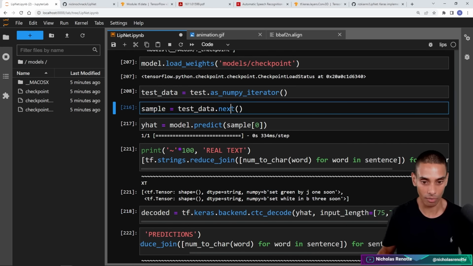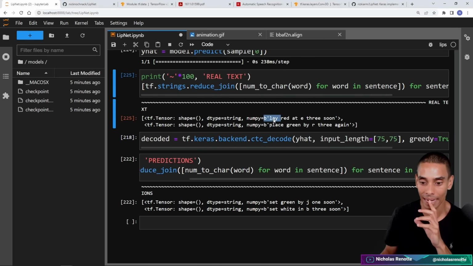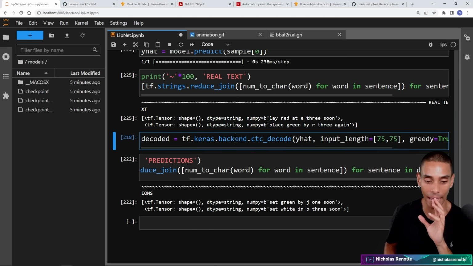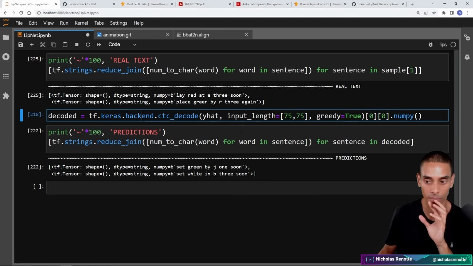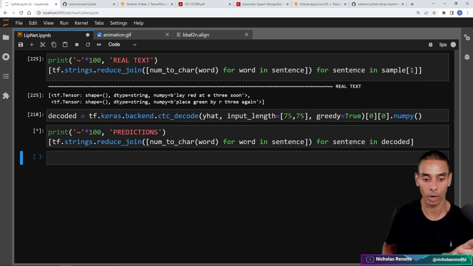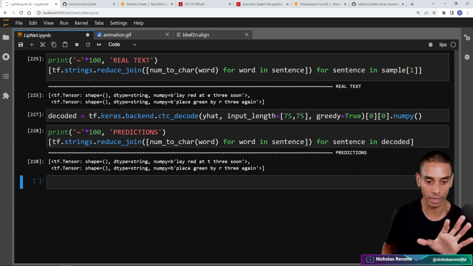All right, let's run another sample. So if I run this, the original text was lay red at E3 soon, and the second sample was place green by R3 again. Now, if we run our decoder, let's minimize that. Let's see what our model predicts. Oh, we actually need to run it through the decoder.